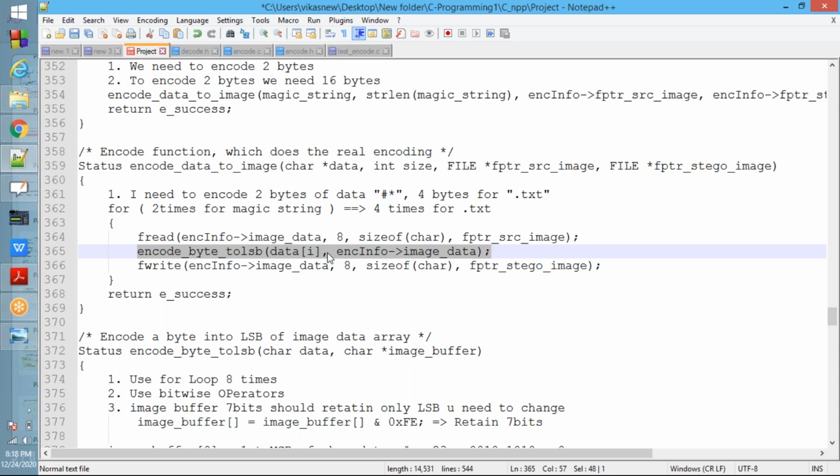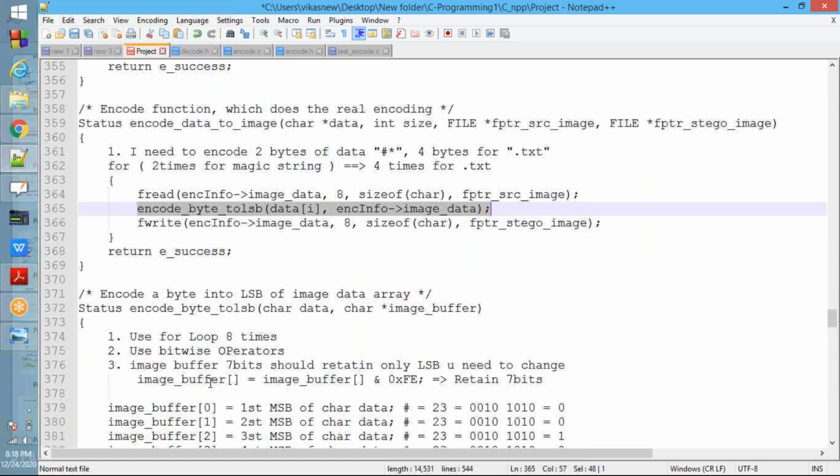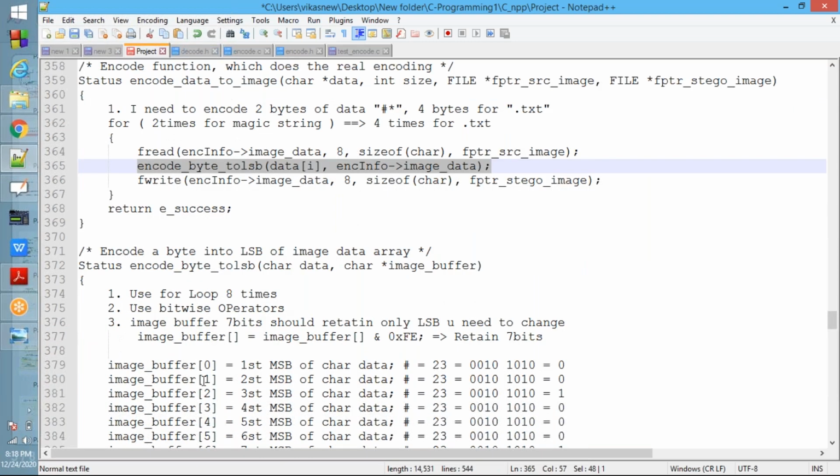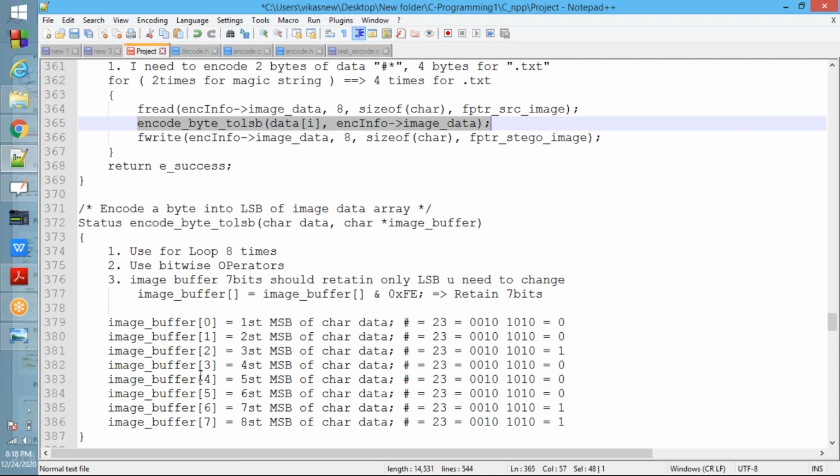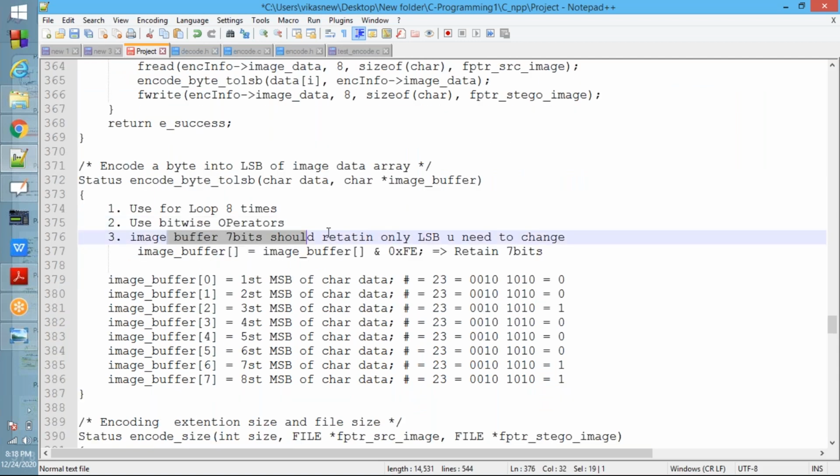Next, what you need to do? After that, you need to encode the data here. See now, for the first one, hash is 23. Use the loop for 8 times, use bitwise operators. In the image buffer, 7 bits we need to retain. The LSB we need to change, to retain 7 bits.